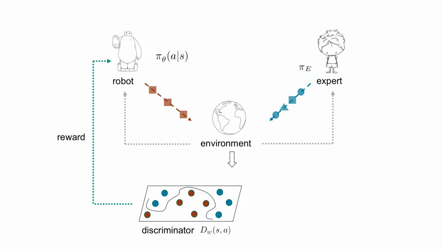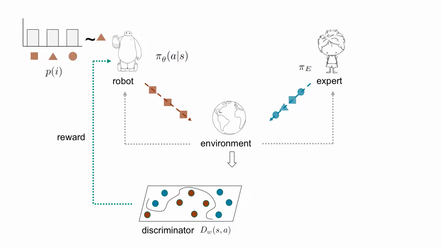We base our work on generative adversarial imitation learning by Ho and Ermon. As opposed to that work, we have expert trajectories that come from a set of unstructured and unlabeled demonstrations. First, we train the discriminator to be able to distinguish between state action pairs, whether they came from the expert or the robot. The robot gets a reward every time it is able to fool the discriminator.